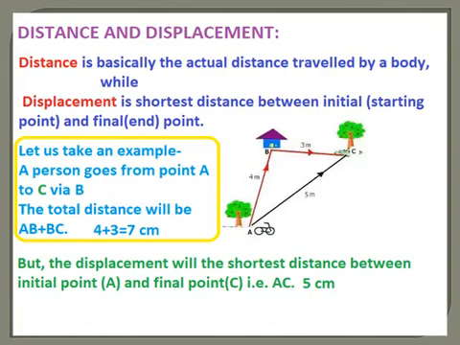Now come back to the definitions. What is distance? Distance is the actual distance traveled by the body. So 4 plus 3, 7 meters. And what is displacement? It is the shortest distance between the initial point and the final point. So here the displacement becomes 5 meters. Distance and displacement are entirely two different terms. Distance is a scalar quantity and displacement is a vector quantity.